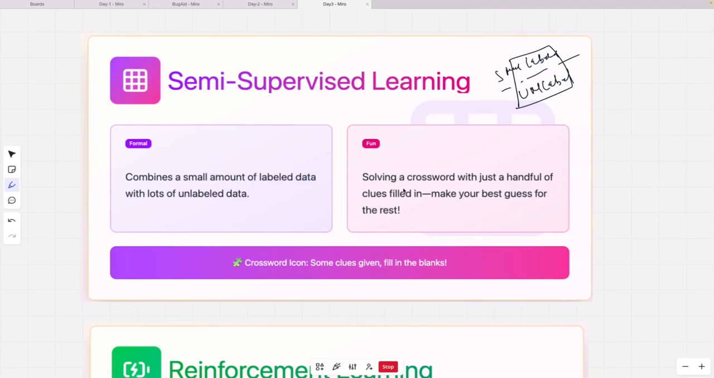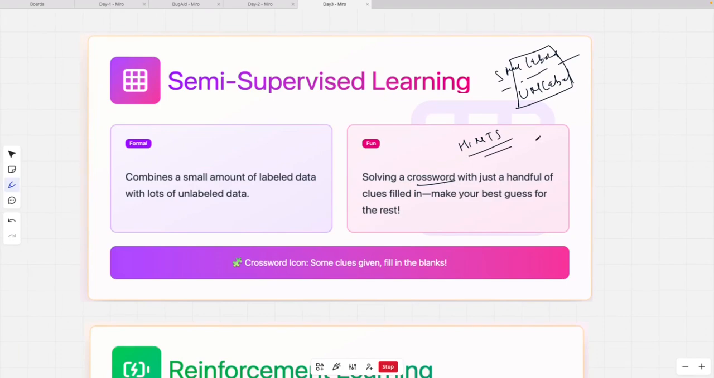For example, let's say you're solving a crossword puzzle. Somebody doesn't give you the actual answer, which you would get in supervised learning, but actually gives you some hints. And those hints are enough for you to solve the puzzle.